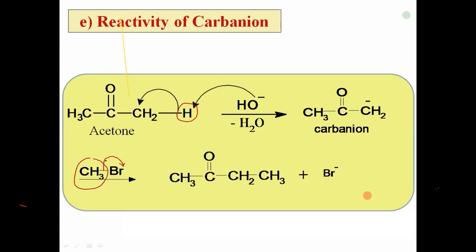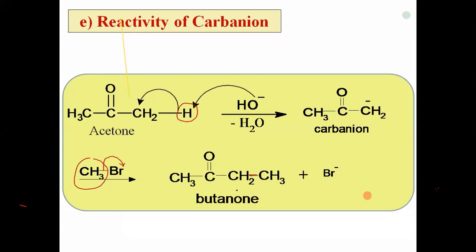Now this carbanion further reacts with the methyl bromide. Then there is a formation of a bond between that methyl group and carbon. This is the new bond actually. Now the previous bond between carbon, methyl group and bromine undergoes breaking heterolytically. That electron pair goes towards bromine. It acquires negative charge. There is a loss of Br minus, and we get the main product, and that main product is nothing but butanone.